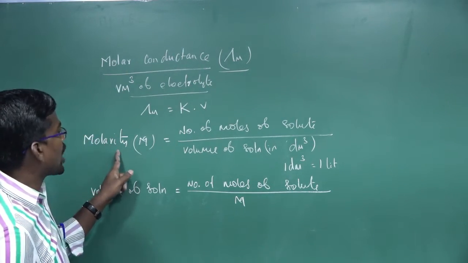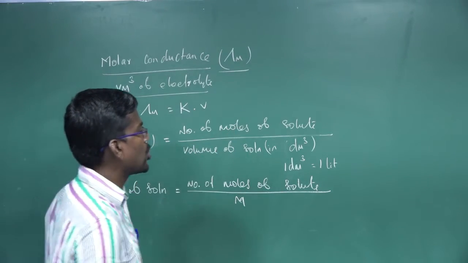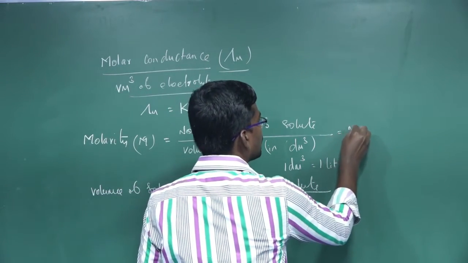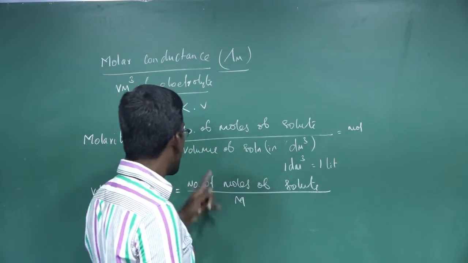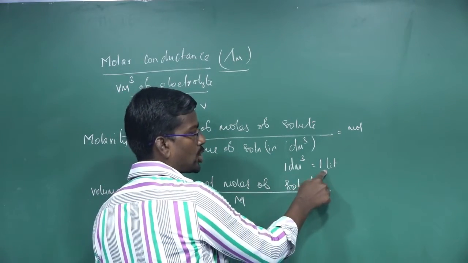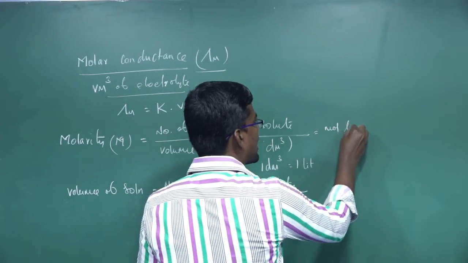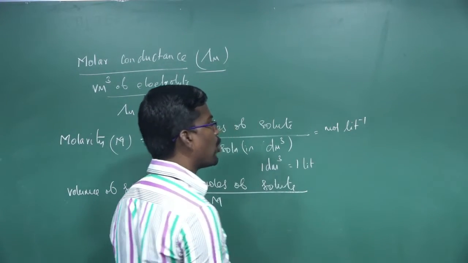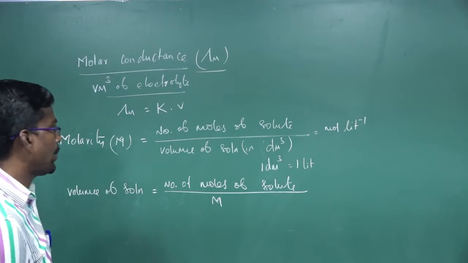Now what is the unit of molarity? The number of moles of the solute is expressed in mole, and the volume of the solution is in decimeter cube. 1 decimeter cube is equal to 1 liter. So the unit of molarity is mole per liter.